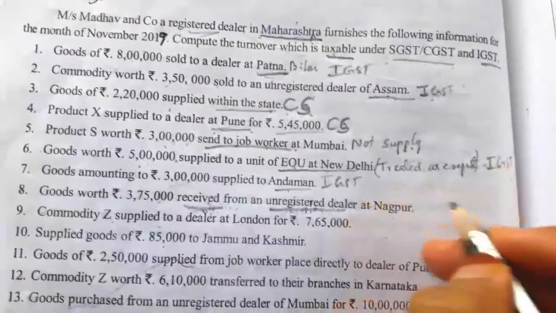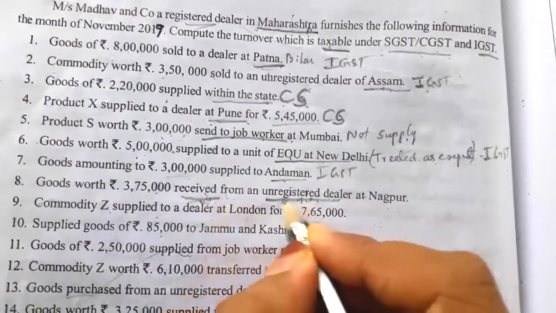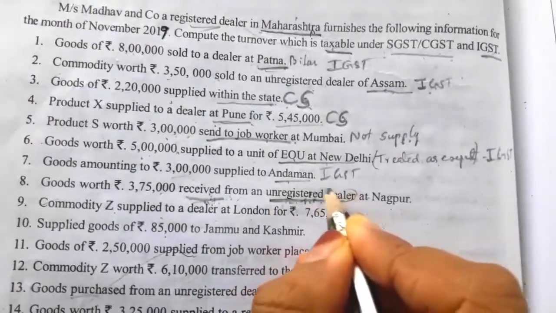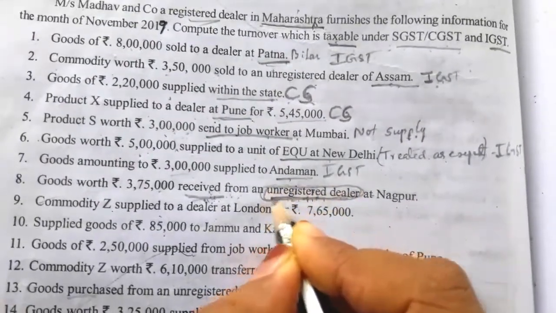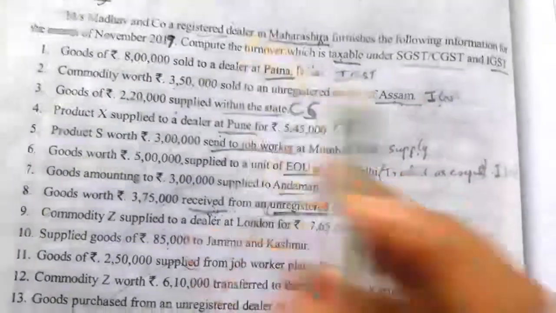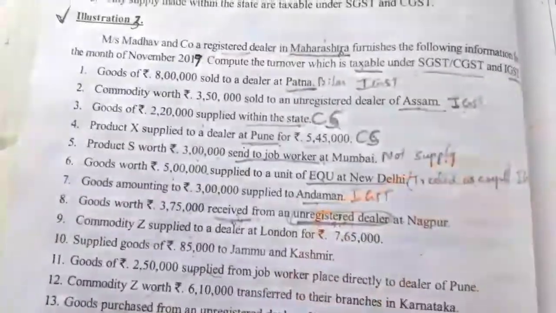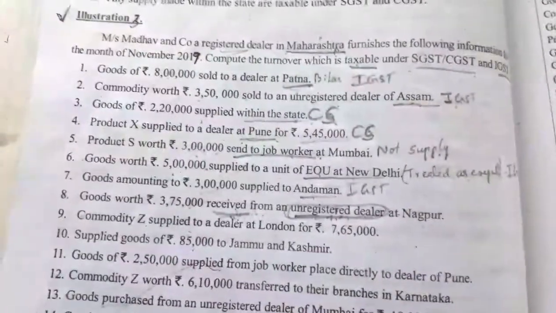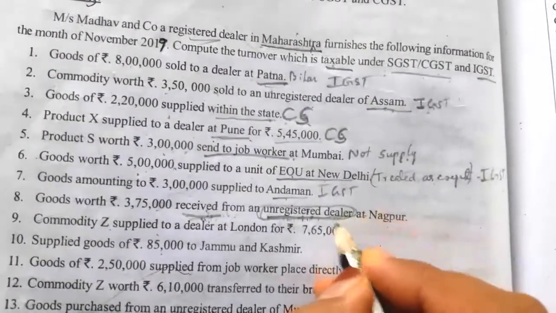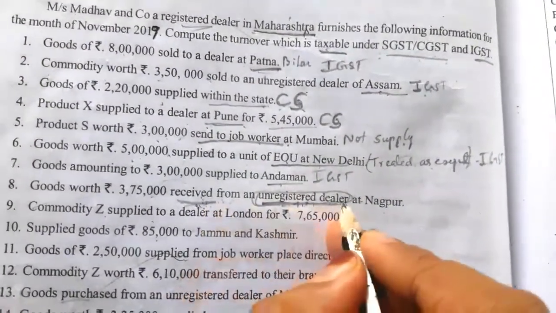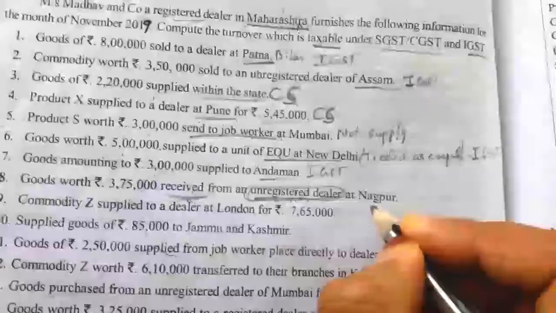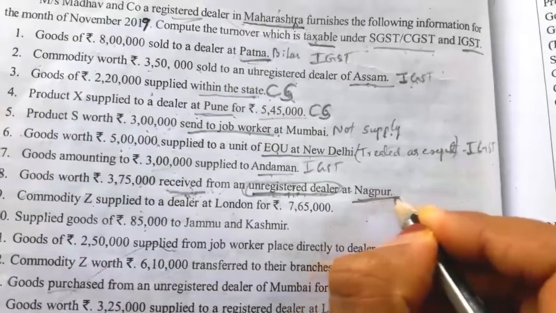So this one we have to take, because goods are received from an unregistered dealer. When goods are received from an unregistered dealer, it is taxable by the person whose taxable turnover we are calculating. That person has to pay tax on any goods received from an unregistered dealer.